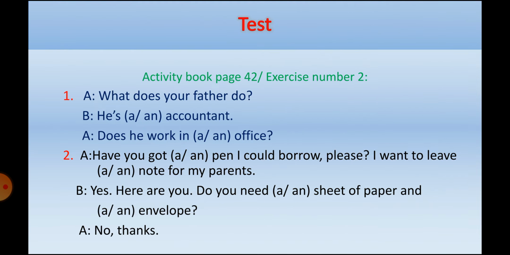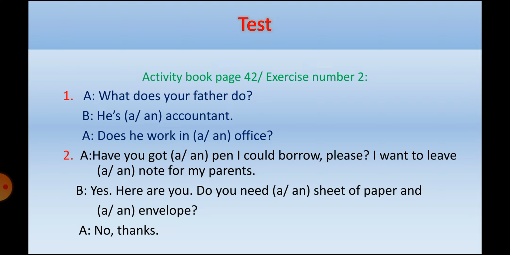Now I have a test. You can find this test in the activity book, page 42, exercise number 2. What does your father do? He is a or an accountant. A or an, what should I choose? Accountant starts with a. Yes, you are right. He is an accountant, because accountant starts with a vowel.